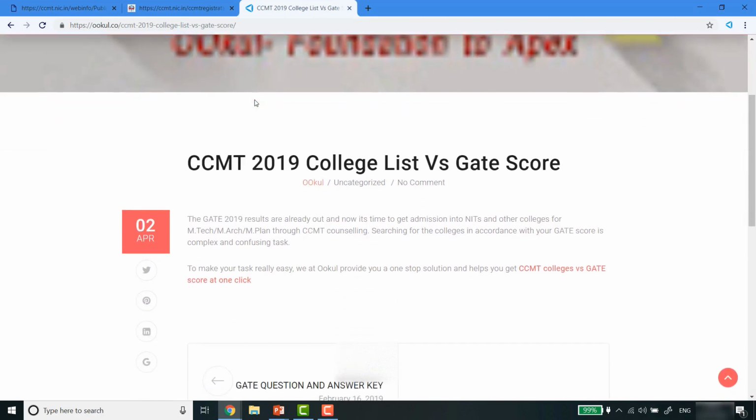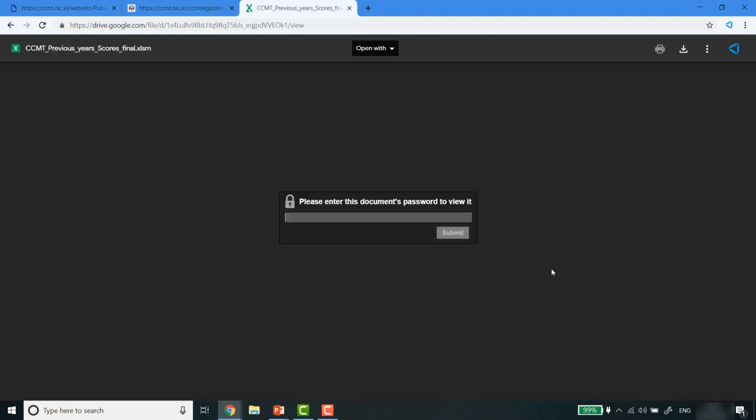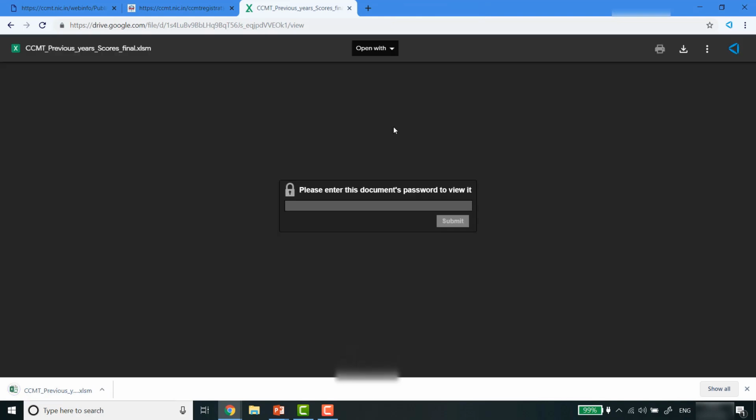What you do is click on the last item, that is CCMT college versus GATE score at one click. Whenever you click it, Google Drive will open, and there will be a file by the name of CCMT previous year's score final. You don't have to open it with anything. First of all, you have to download it. This is the download button. Just download this file. It's a very small file.